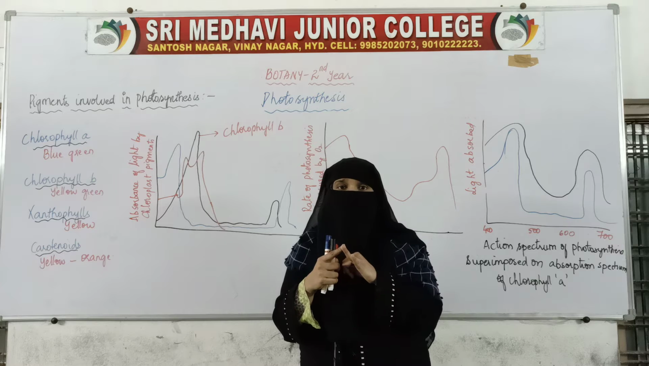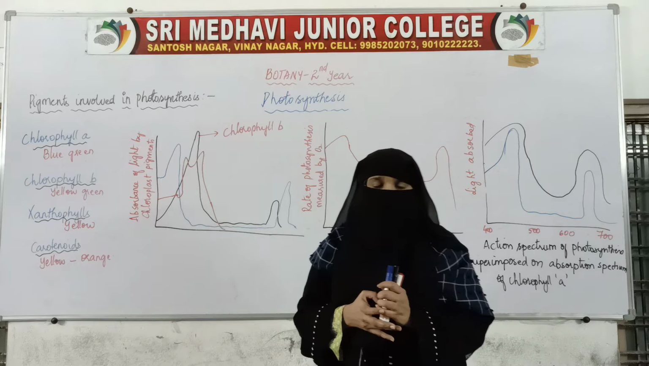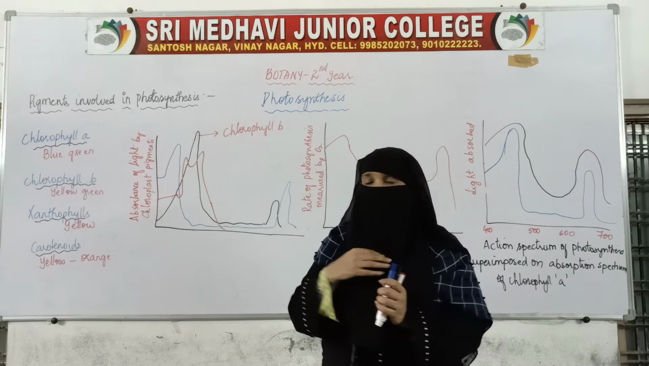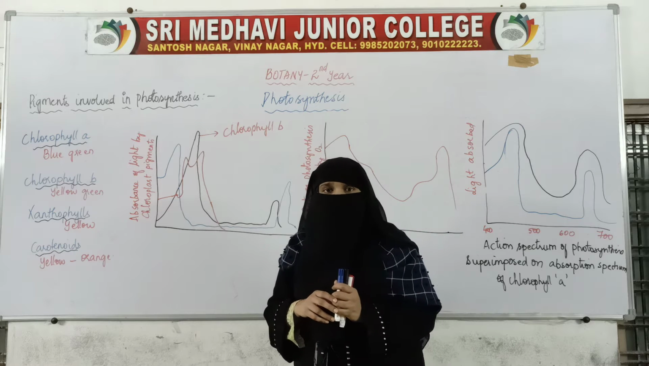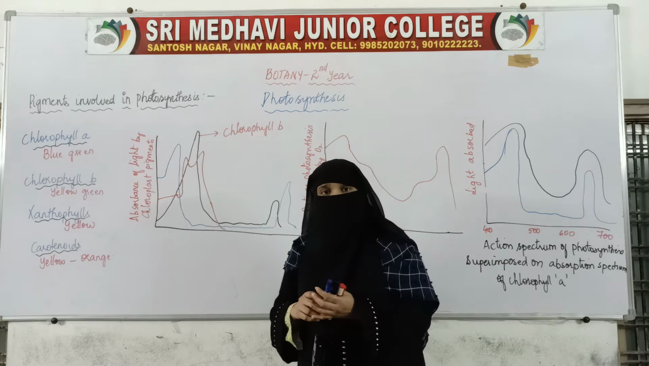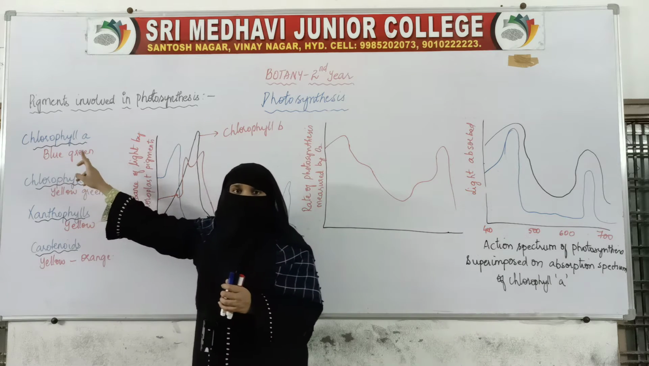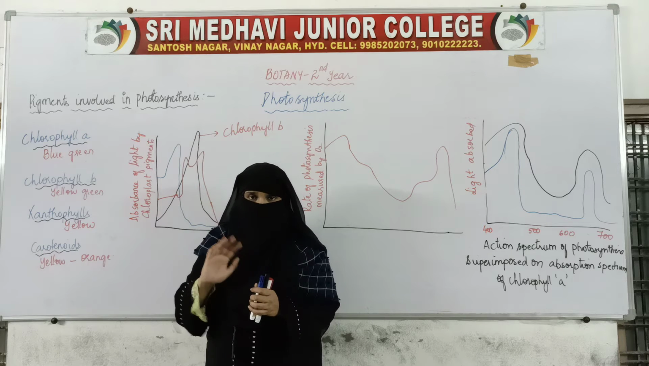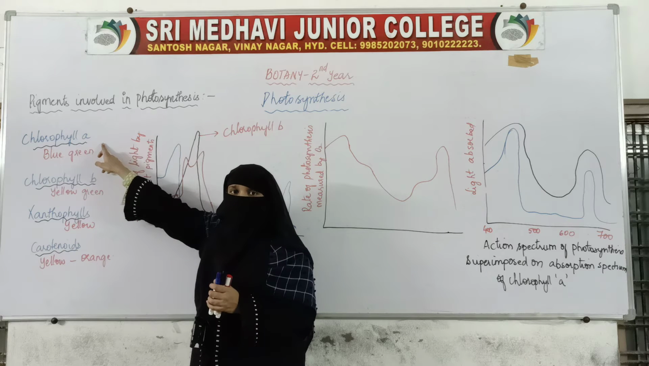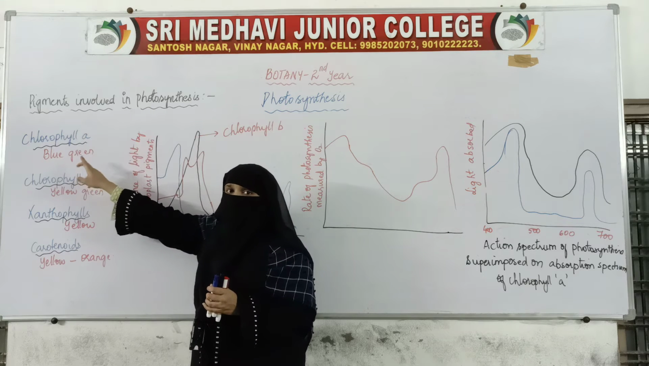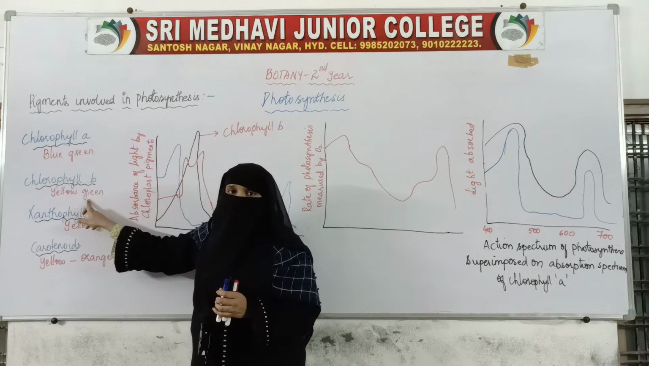Apart from these four pigments, phycobilin is also present. But the major pigments present are chlorophyll A, chlorophyll B, xanthophyll and carotenoids. Chlorophyll A is bright blue-green in color, some bluish greenish shade. Chlorophyll B will be of yellow green color.